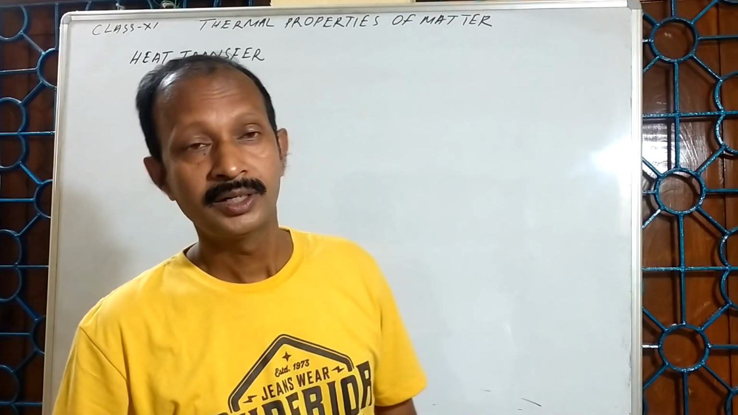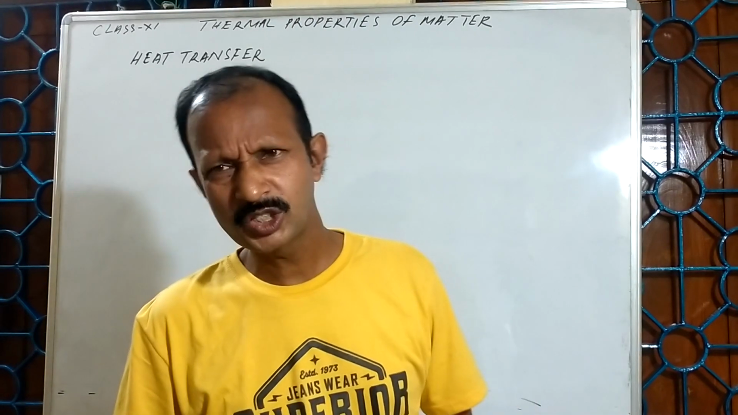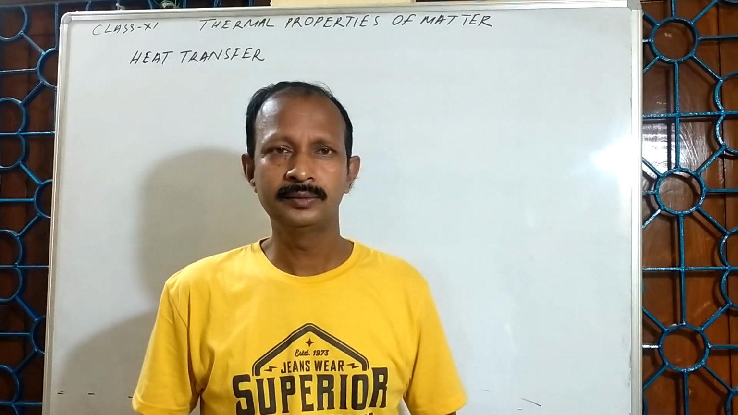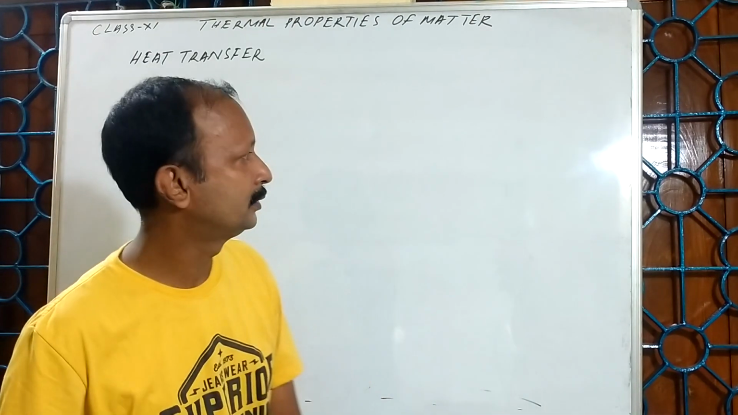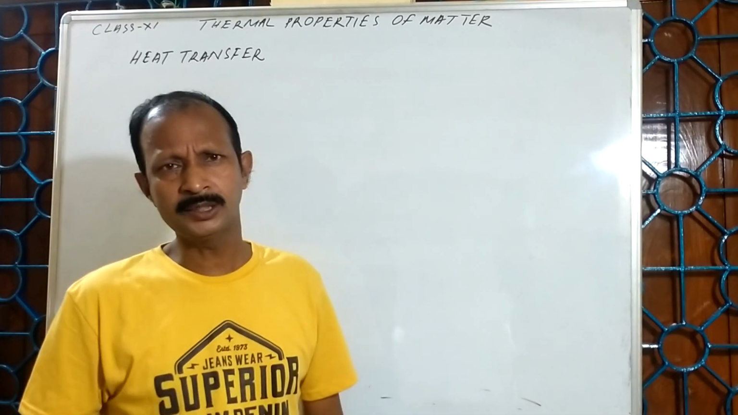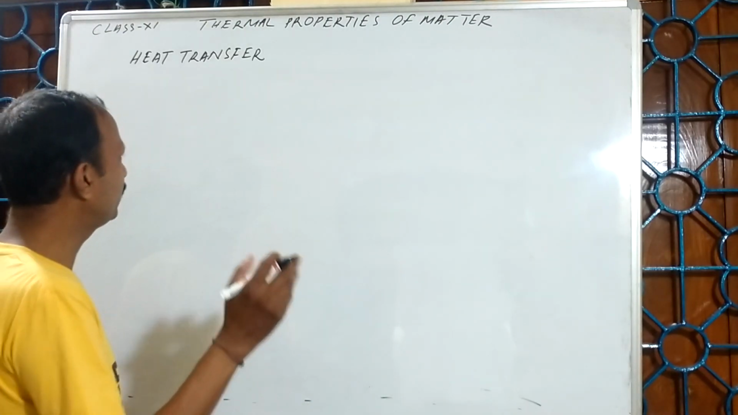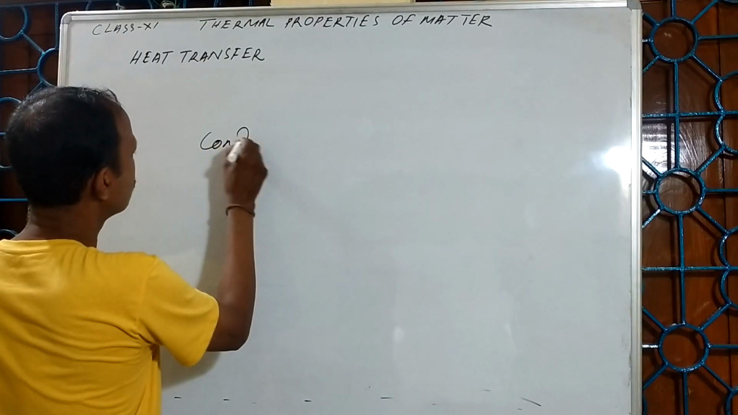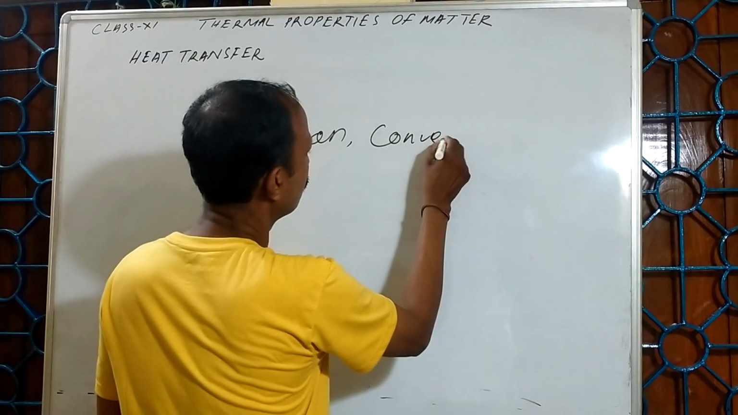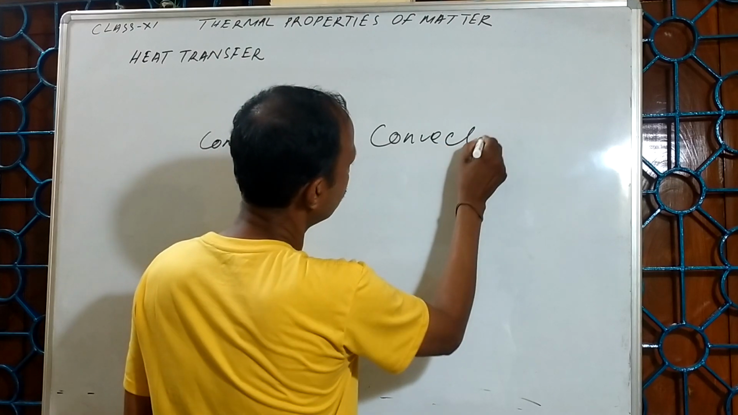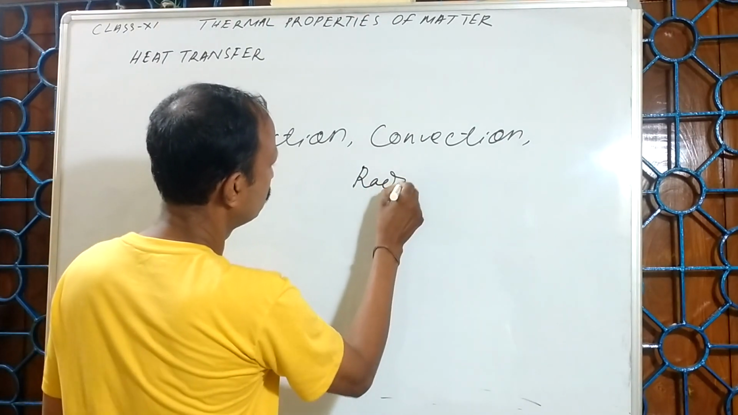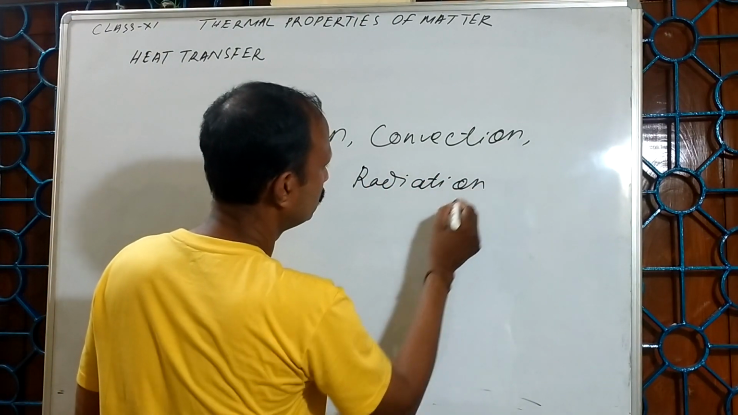Today's topic is transfer of heat, or you can say conduction of heat. The transfer of heat may take place in three different ways. One is conduction, second is convection, third one is radiation.